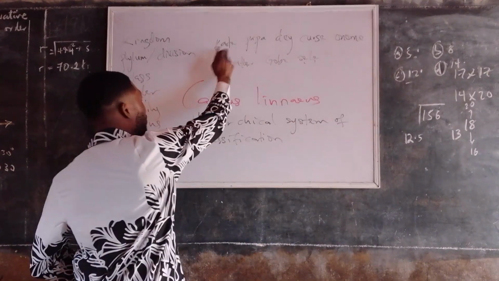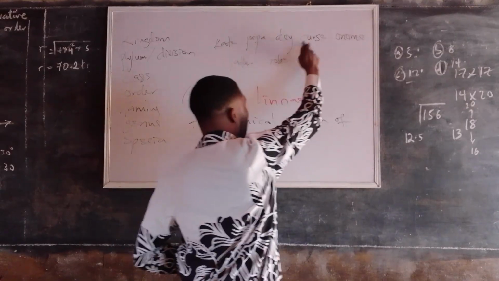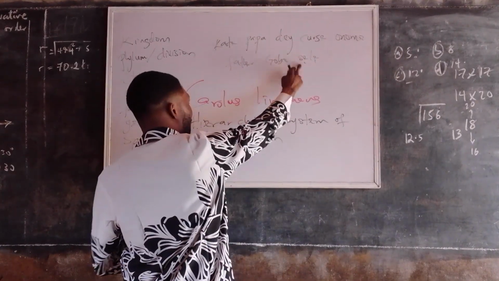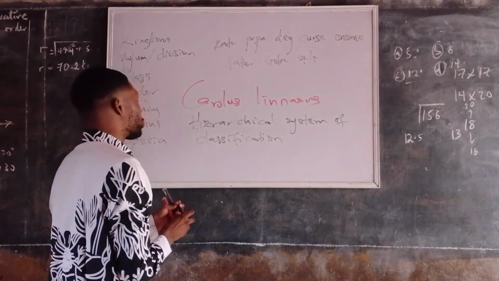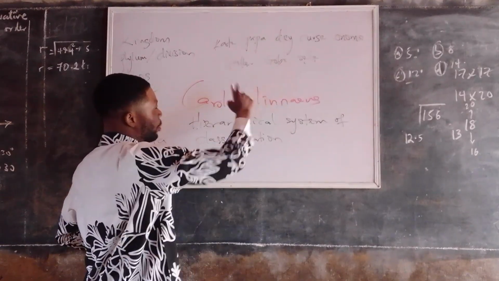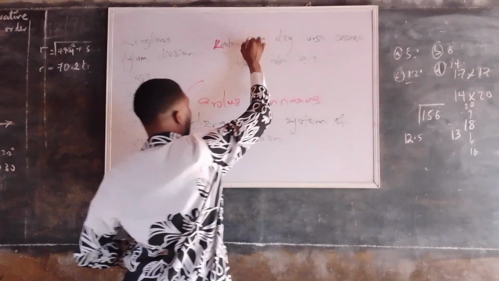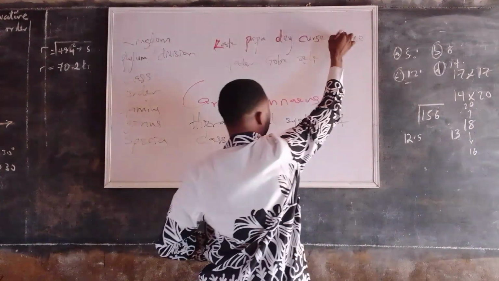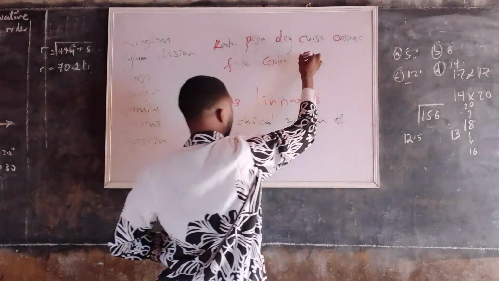That simply means kingdom, phylum, division, class, order, family, genus, and species. So that's a code for you to remember. Kate, Papa, they cause Onome father Gobe Shele: kingdom, phylum, division, class, order, family, genus, and species.